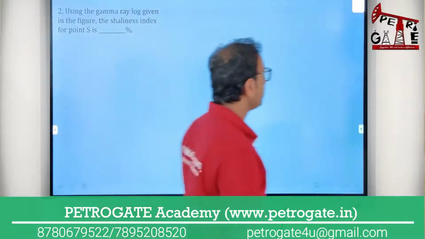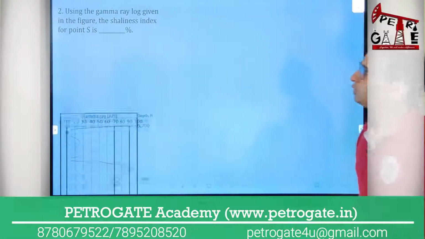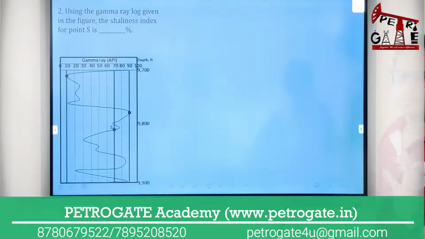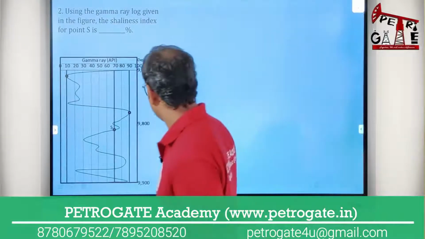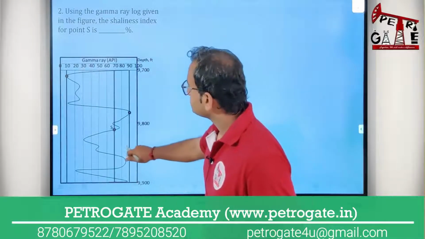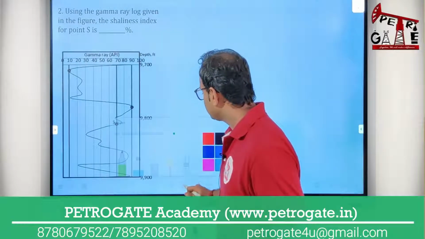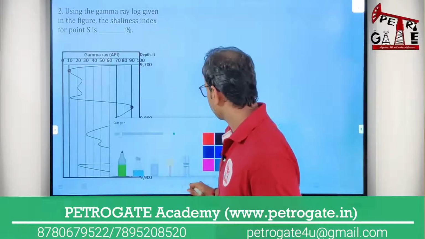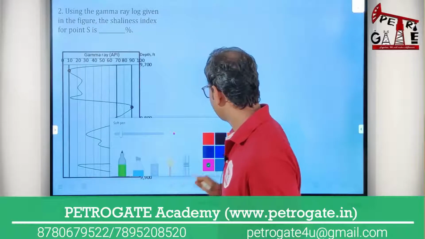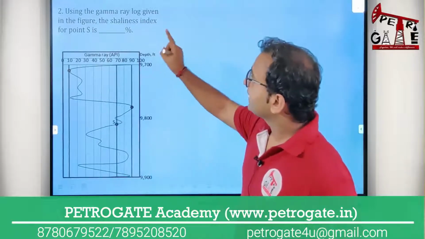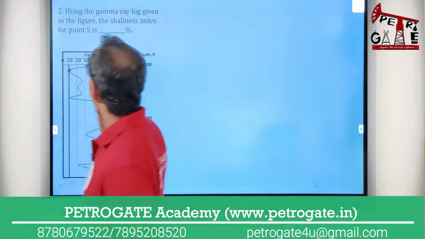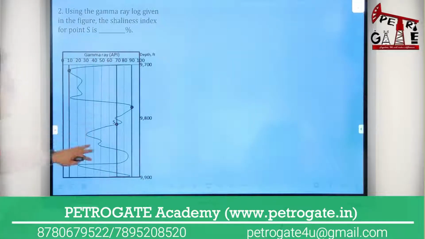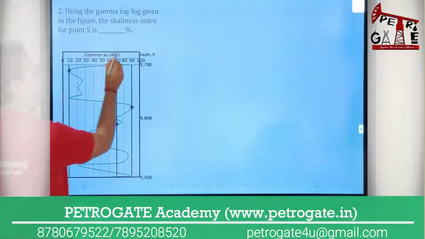No problem. So now the next question, you can see, this is your next question, a very good question. You know, this graphical kind of question is my favorite question every time. So this is your question. Using the gamma ray log, there is a graph or trace given of the gamma log, gamma radiation measured in API.